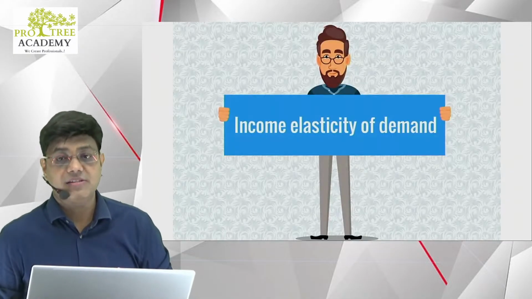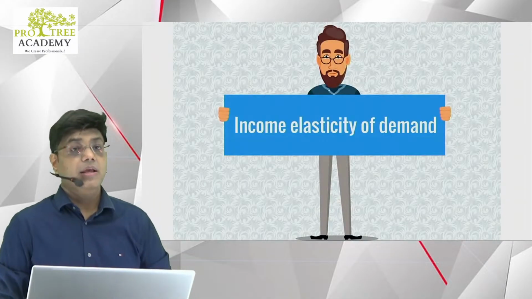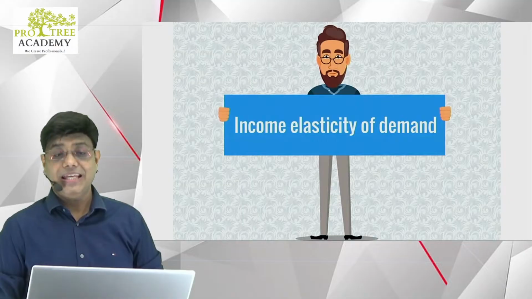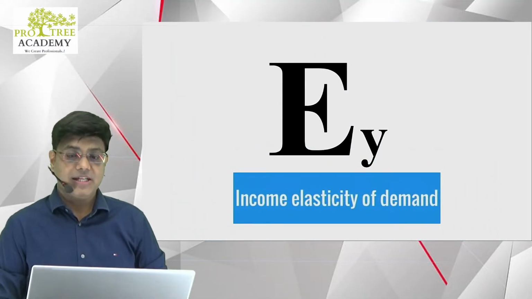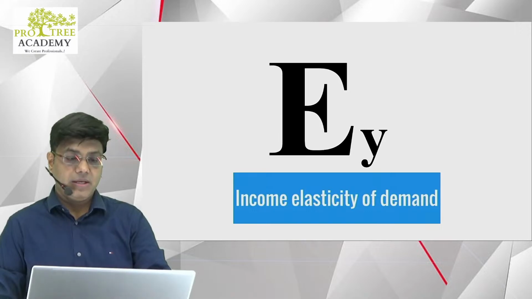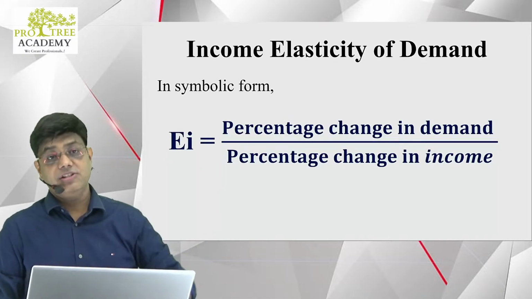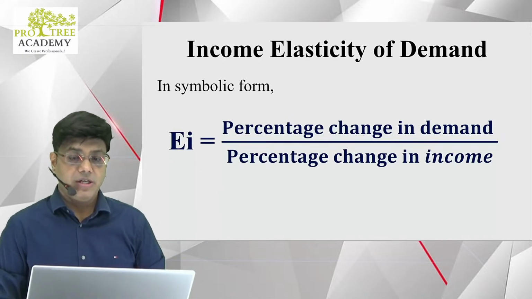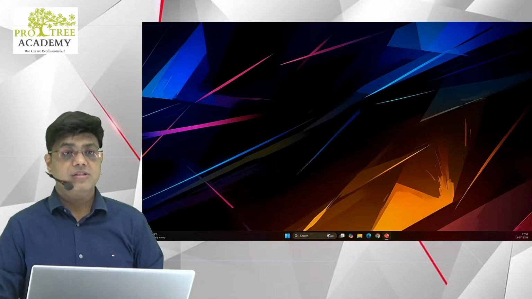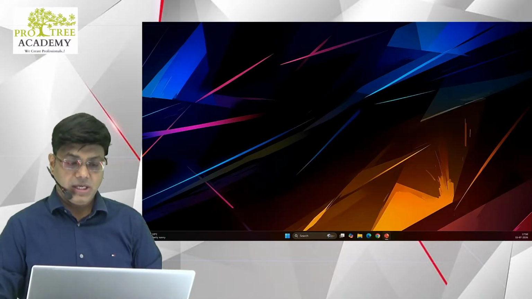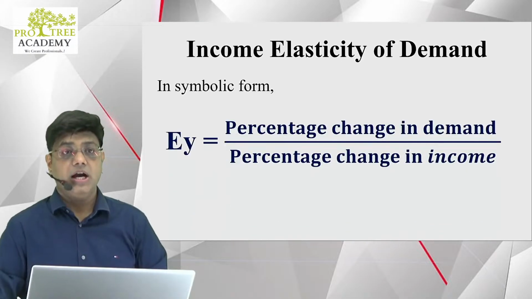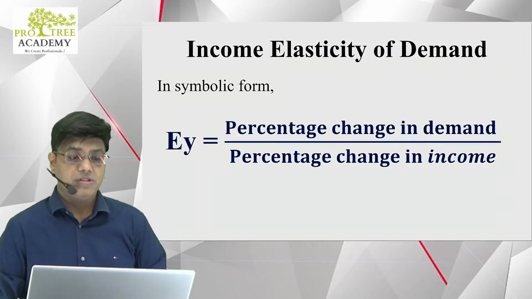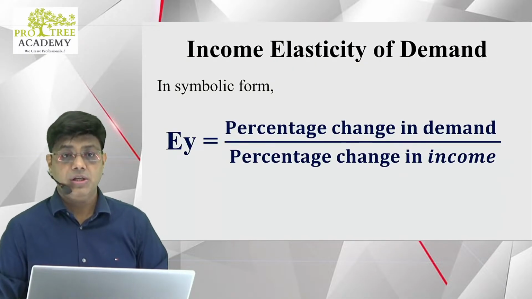Then income elasticity of demand. Price elasticity is represented by EP. Income elasticity is represented by EY. Income elasticity is nothing else but percentage change in demand upon percentage change in income. Many authors write it as EI. Many authors write it as EY. So percentage change in demand upon percentage change in income.